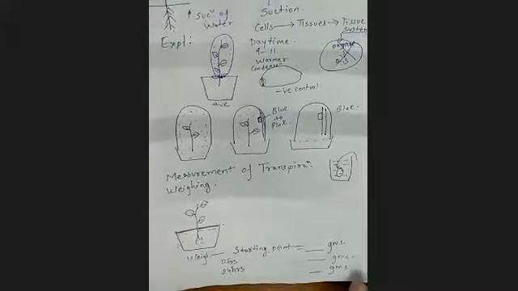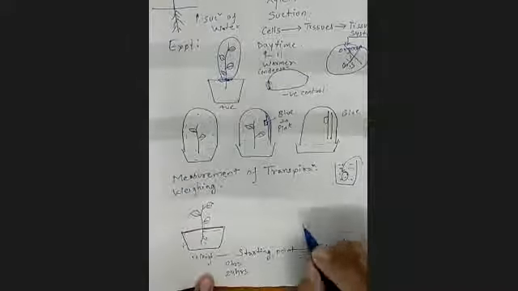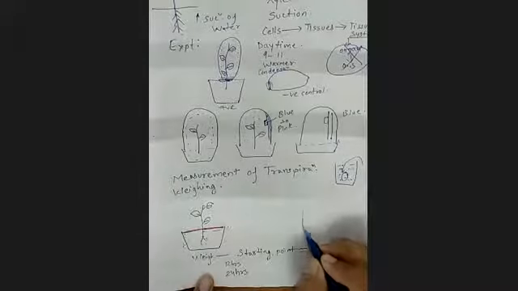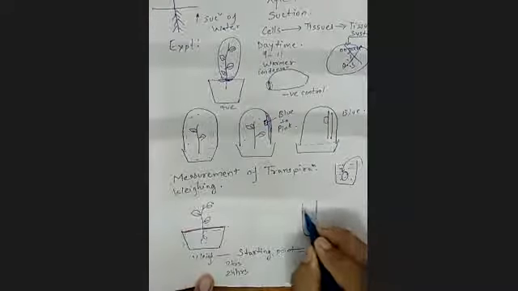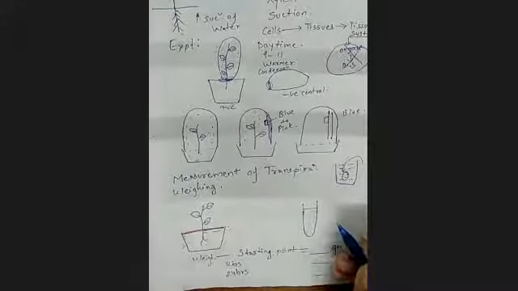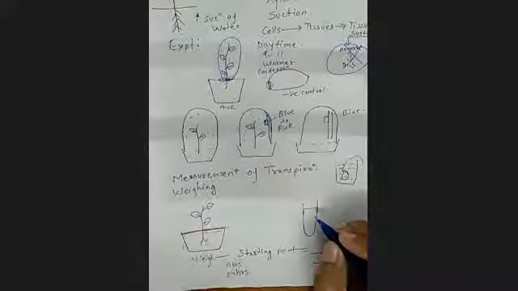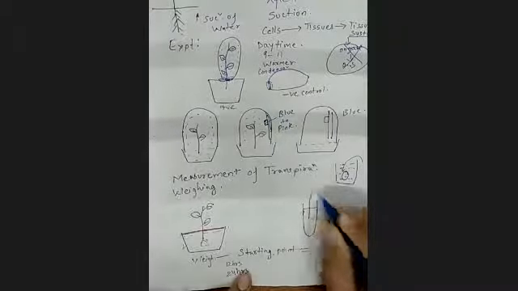Okay, so another thing you can see, you just take one green plant and take it in a test tube like structure. Fill it, just as you have a money plant at your home, and you put it in water inside your room. So just place the twig inside it.